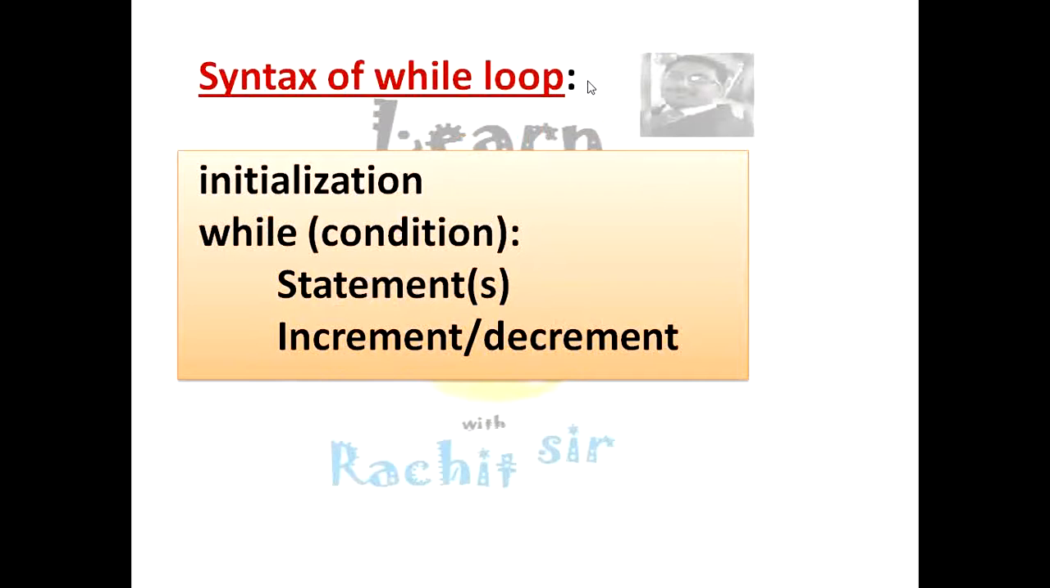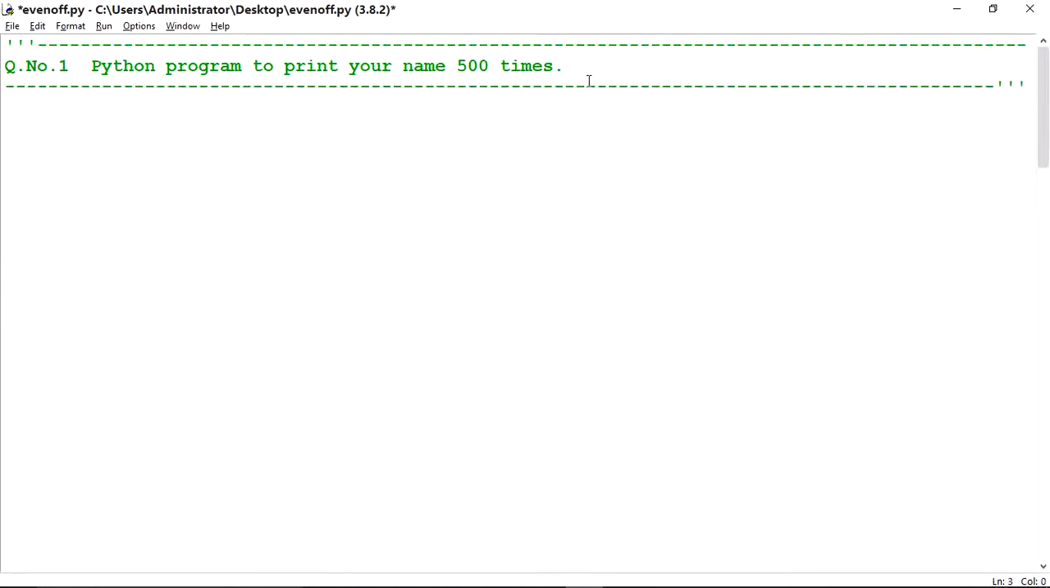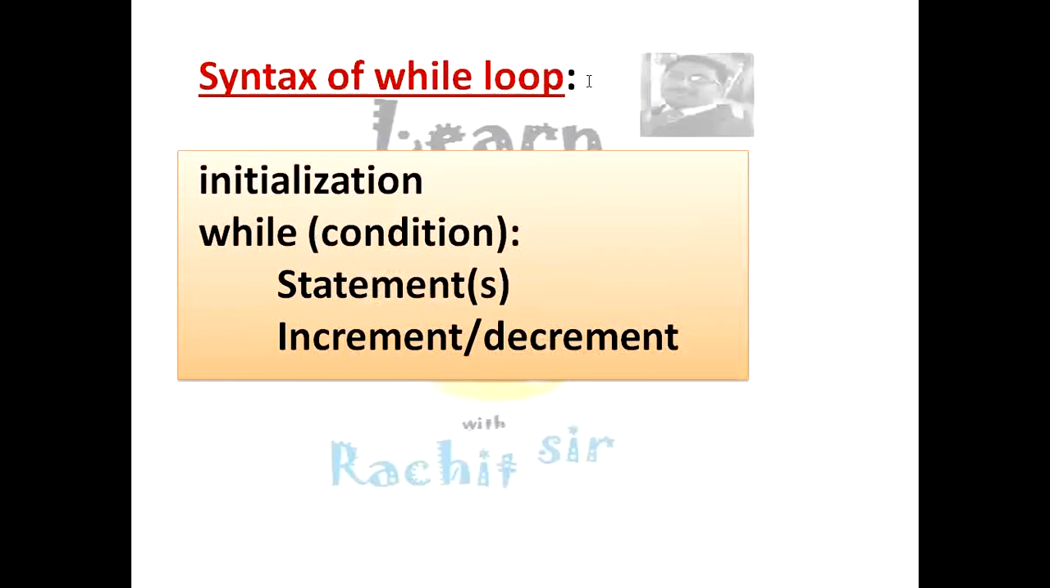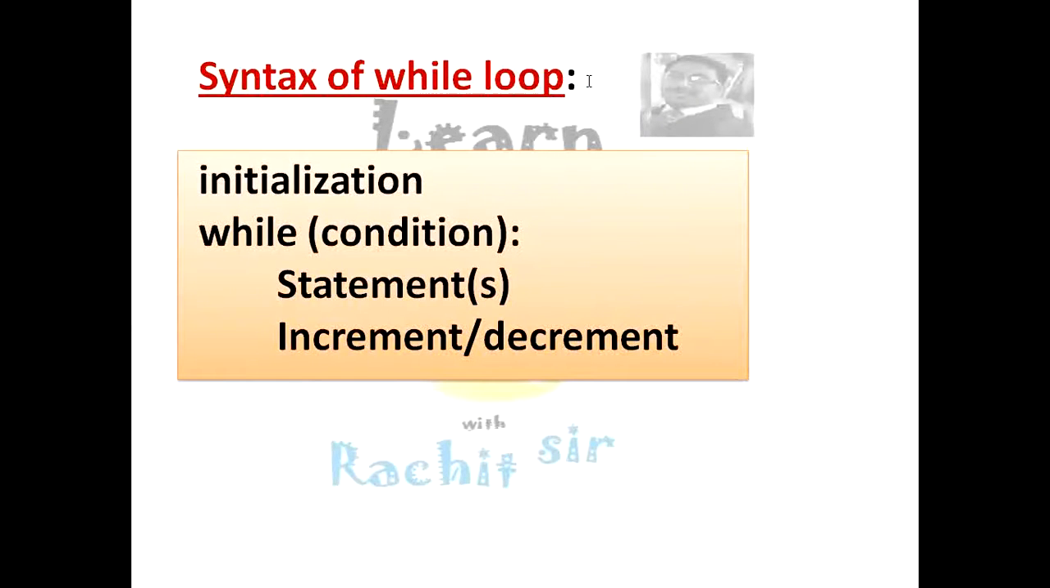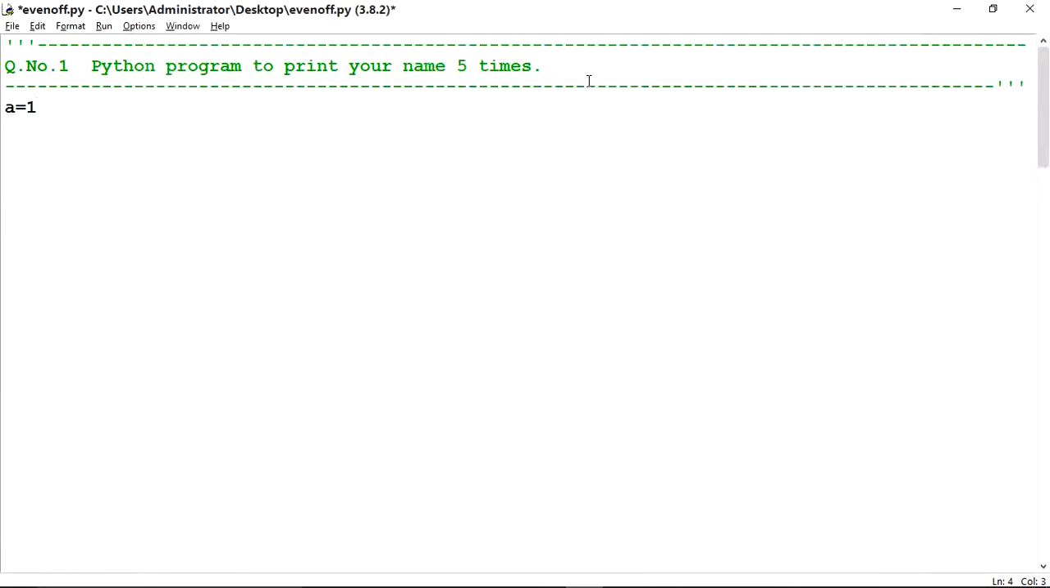So this is the syntax of while loop. First of all, initialization will come. Initialization means if I have to print my name 5 times, the loop will go from 1 to 5. So the initial value is 1. For it I will take a is equal to 1. This is called initialization. After that comes the while condition. So I will write while, and the condition is a is less than or equal to 5.